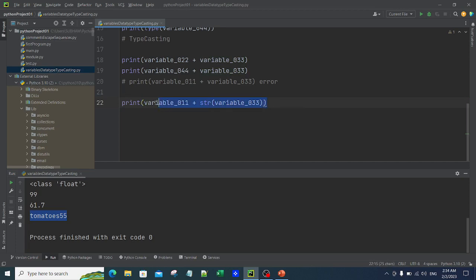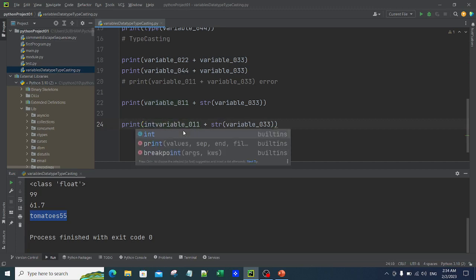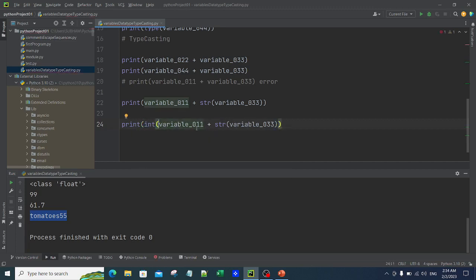Right? Now, why did I say you cannot convert? Let me go to another line over here. Now let me say, if I say variable_011 and I want to convert it into an integer, I can simply say int. If you want to convert any value to an integer, you can do that, provided it is a valid value. Variable_011 is tomatoes. You cannot convert tomatoes to an integer. So if I do that, I'll again get an error.